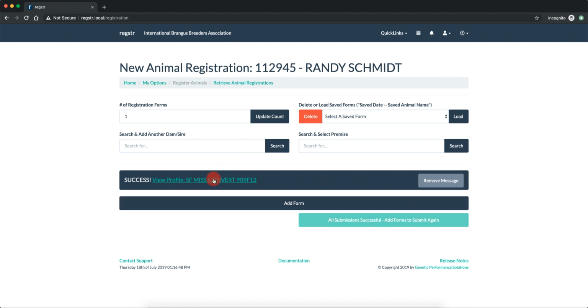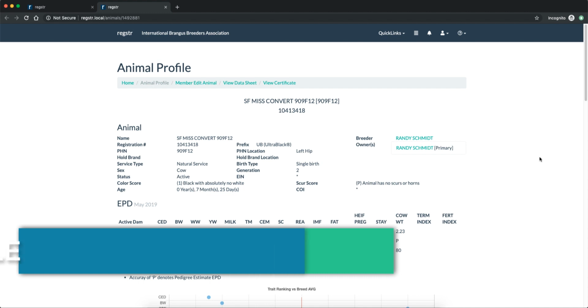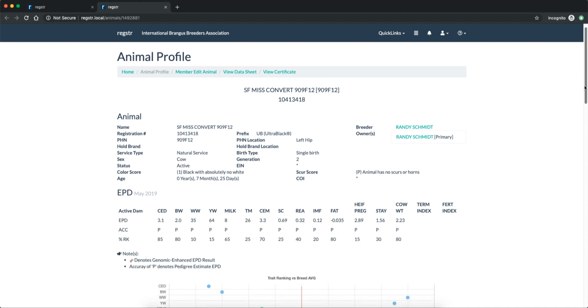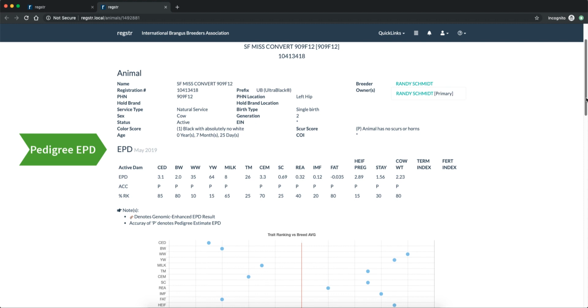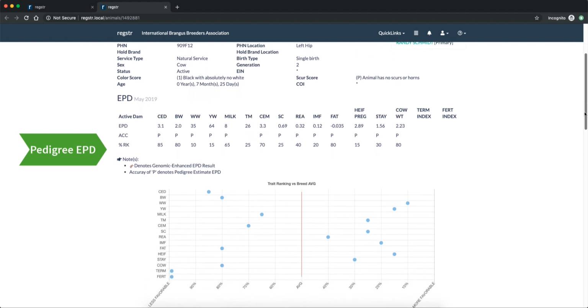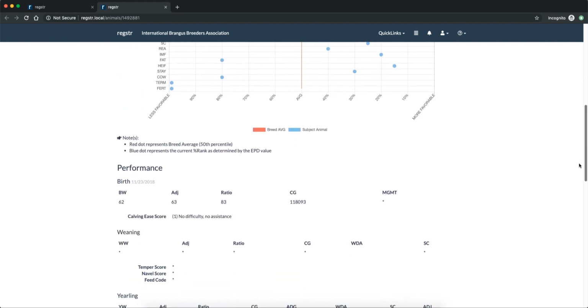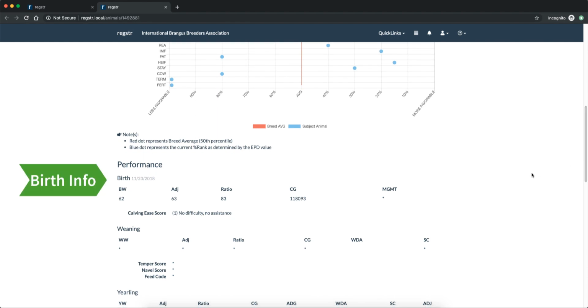Once your animal has been registered, you can click to view their profile. On the animal profile, you can see their registration information and, if available, pedigree estimate EPDs. You can also view their performance information based upon all information provided.